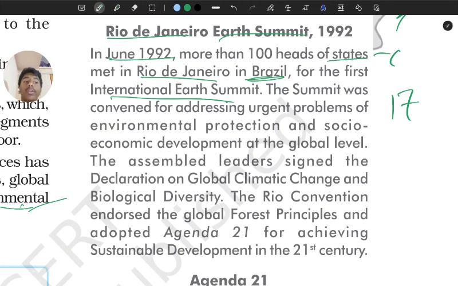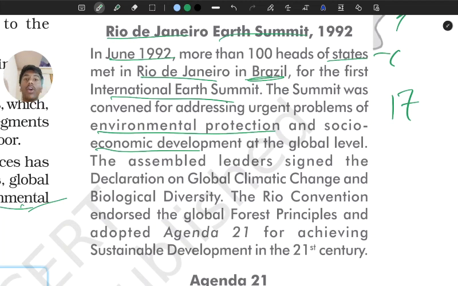So they're not only talking about economic development and environmental protection, they are also talking about socio-economic development. What socio-economic development means: socially and economically a country should develop. I mean there should be no poor, there should be no much rich people, होंगे पर फिर भी चलेगा, but the living standards of everyone should be above the average, okay.